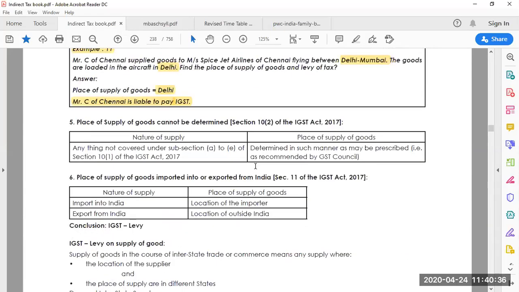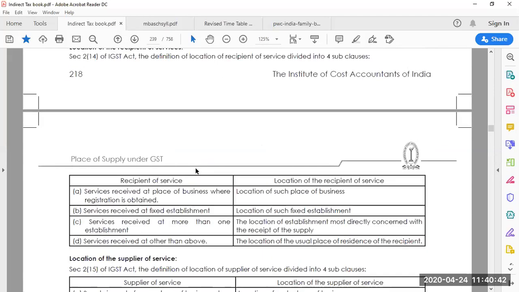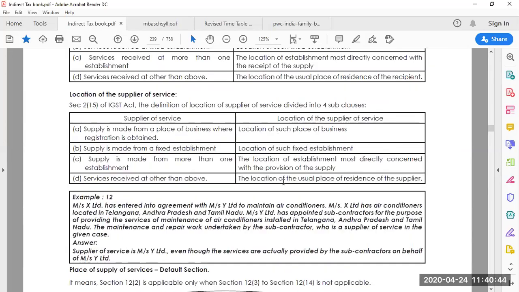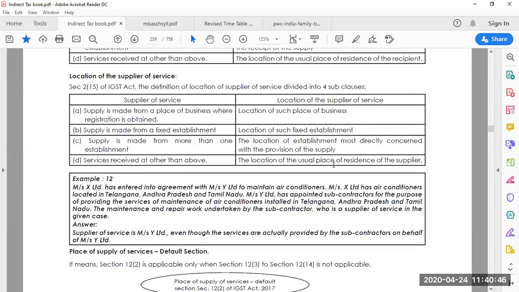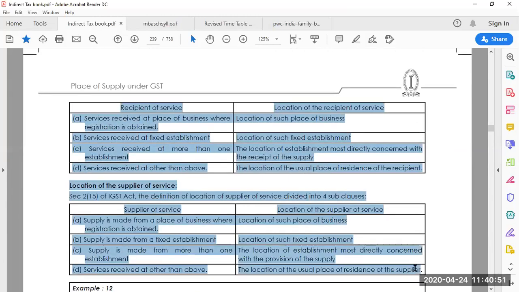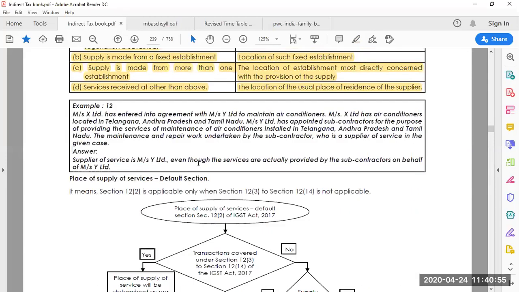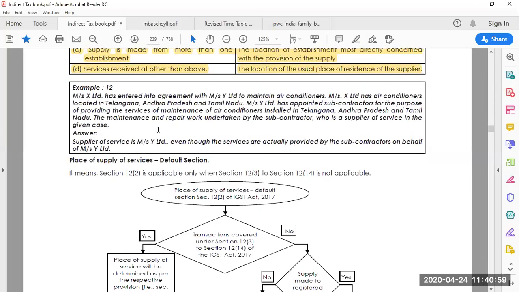But now comes place of supply in case of services. We discussed in the PPT now. We discussed these points. Let's look at the examples. Just we discussed these points in the PPT. So let's look at the example. One example.